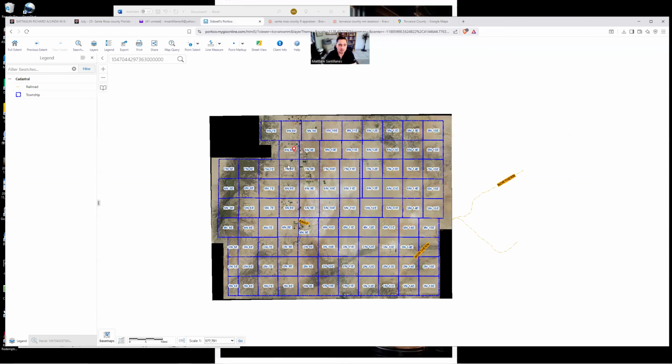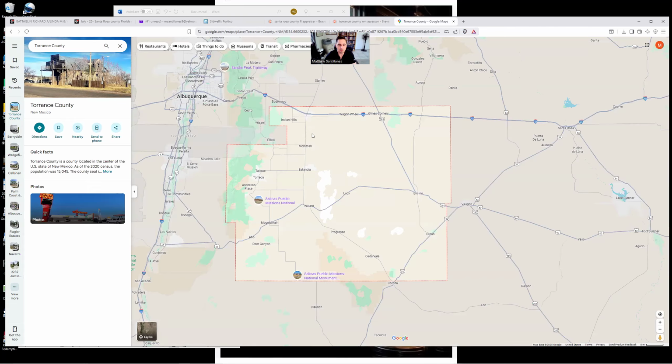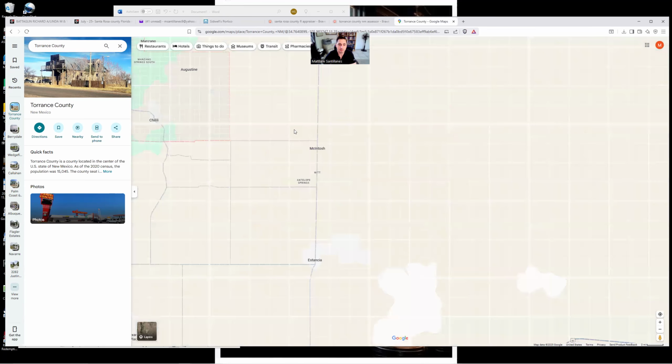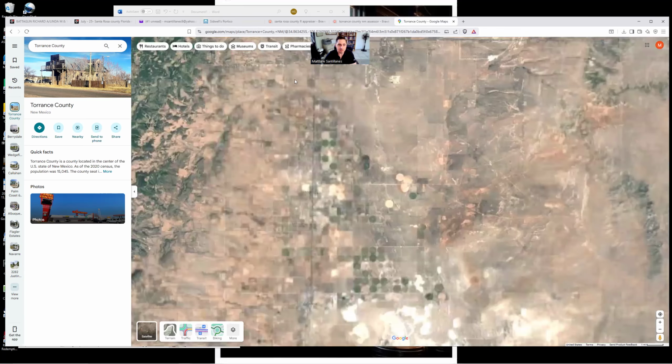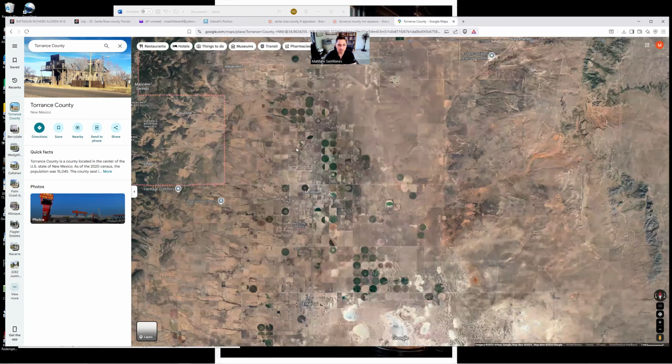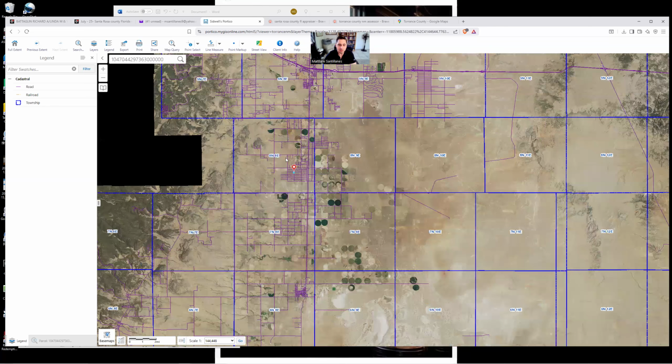So we can see this one here is about the top left northwest portion of the county. So if I do that here again with Google Maps, I'm gonna guess it's right here in this area. And I like to use satellite view because that's what we also see here. So kind of zooming in again, sort of matching up the imagery, looking at surrounding landmarks.